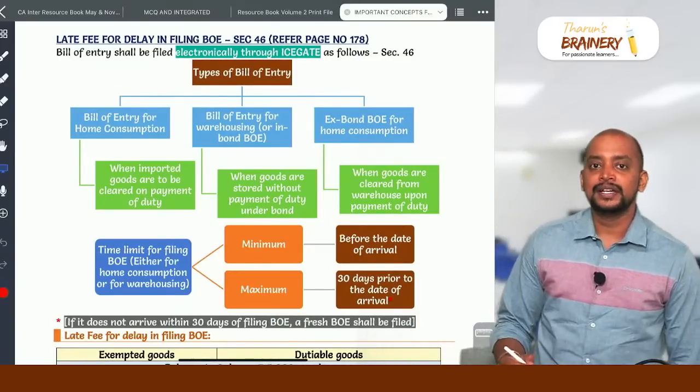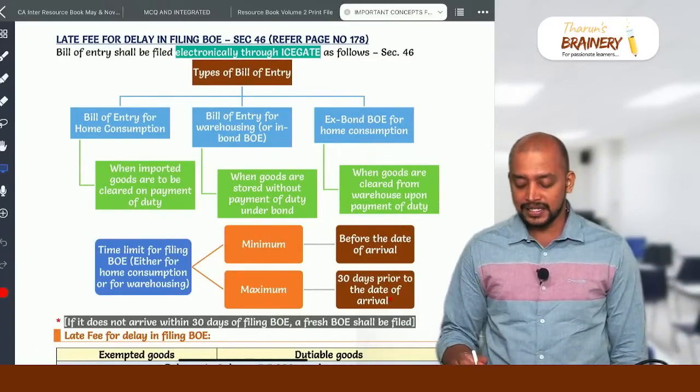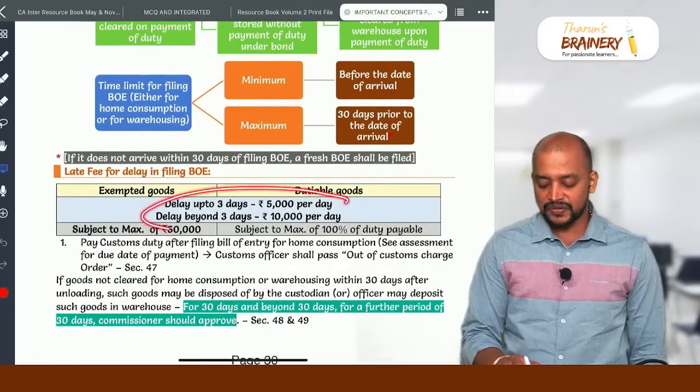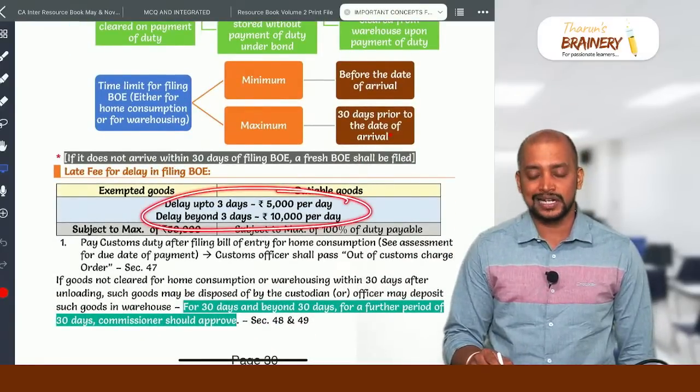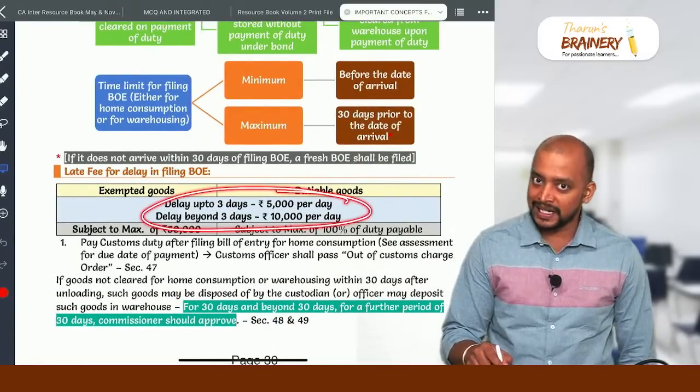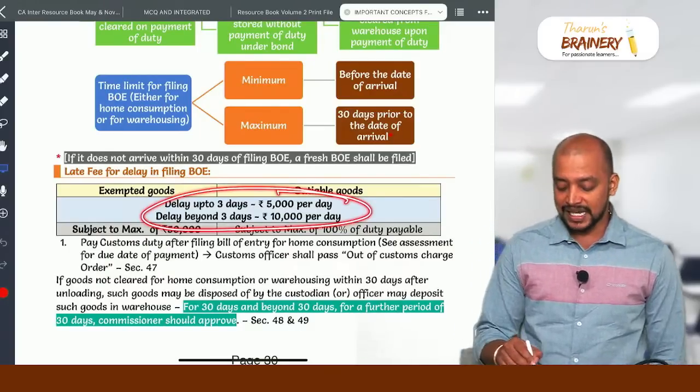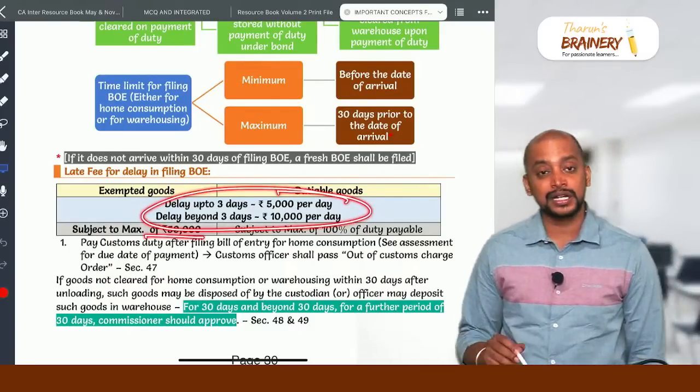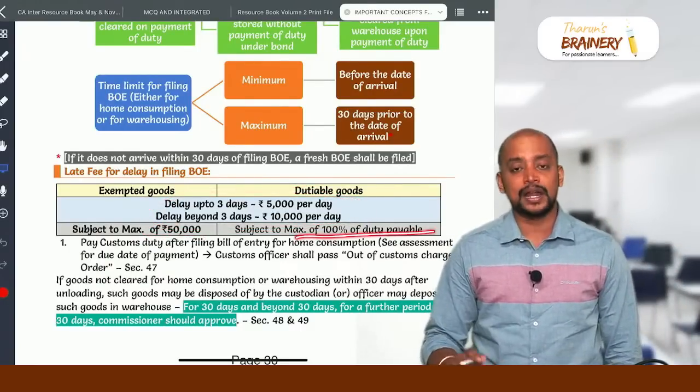So if the delay is up to 3 days, the late fee is 5,000 rupees per day. If the delay is beyond 3 days, it will be 10,000 rupees per day. And what is the maximum late fee? If it is exempted goods, subject to maximum 50,000. If it is dutiable goods, subject to maximum 100% of duty payable.